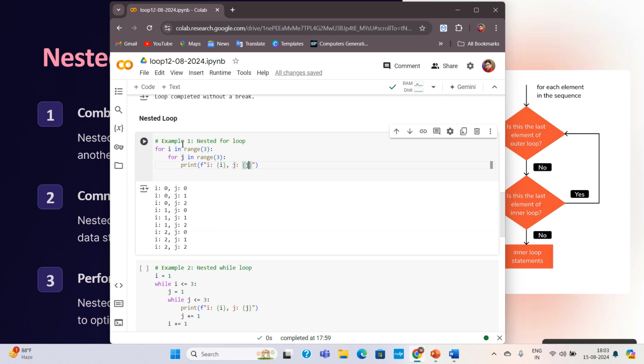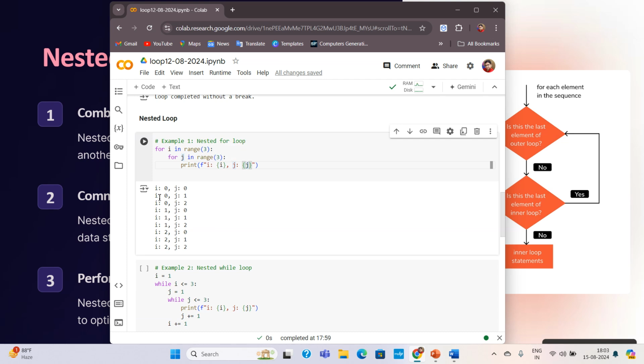In this case, what is happening is that at first the value of i is 0, it is coming inside. The value of j is also 0, it is coming here, and the value of i is printed as 0, the value of j is printed as 0. Now j's value will go up to 3. Until the value of j becomes 3, it will not come out of the loop. So the value of i will remain 0 and the value of j will now increase to 1.